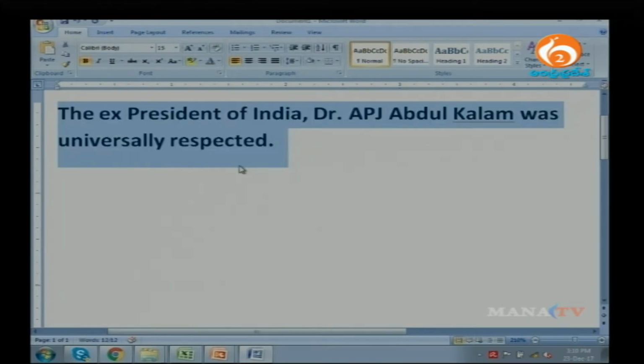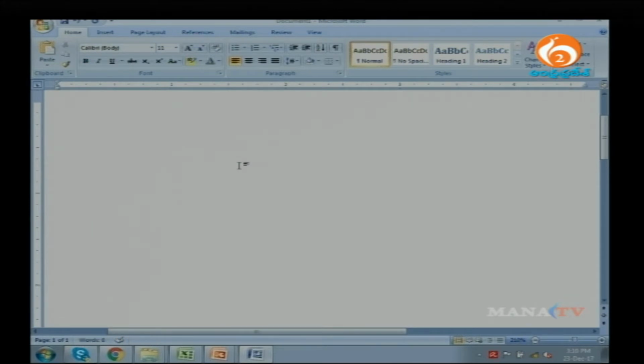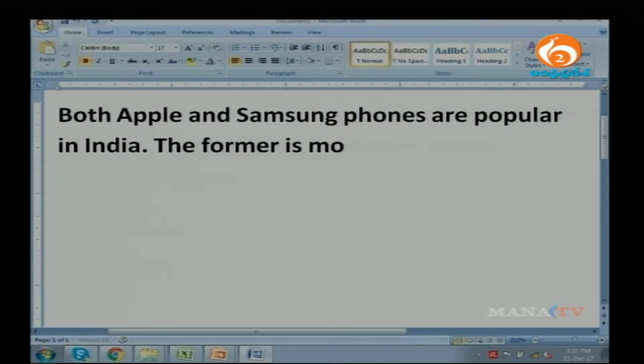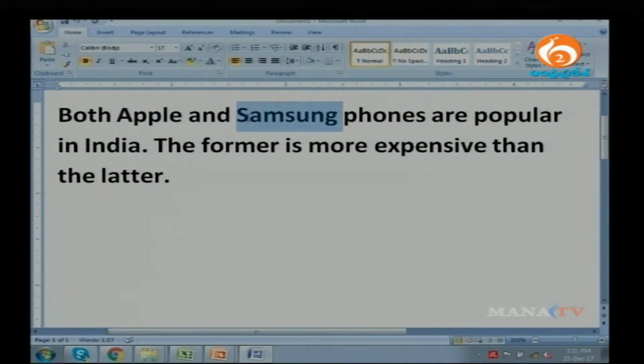But if I write a sentence, here I am mentioning two different elements, Apple and Samsung.